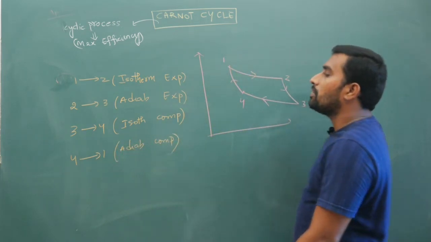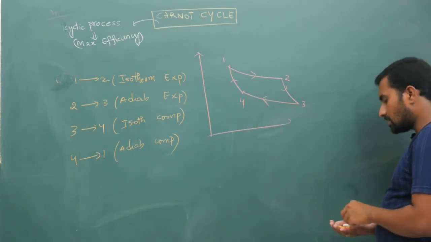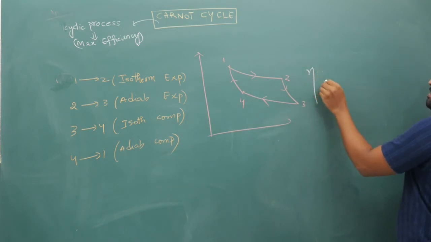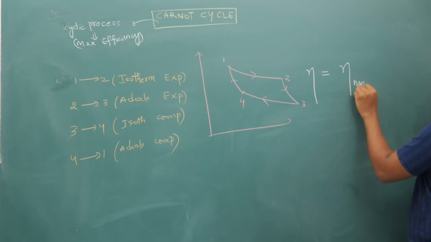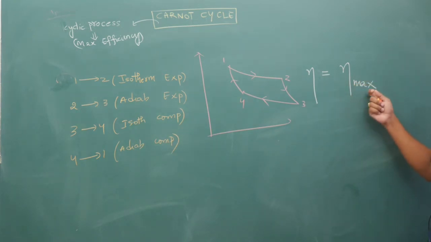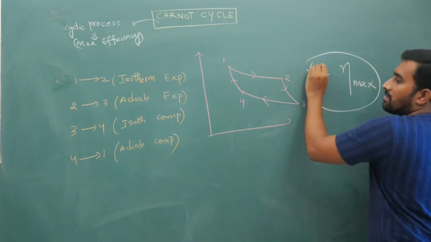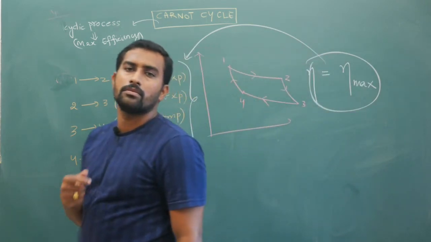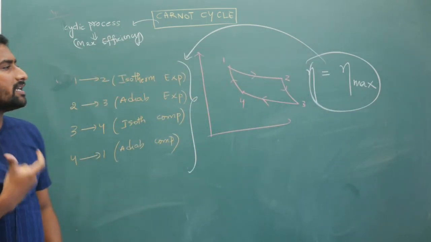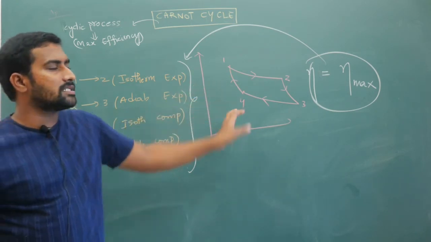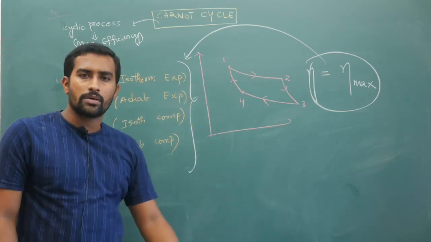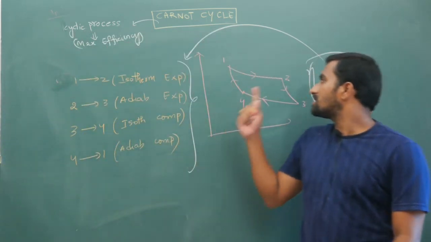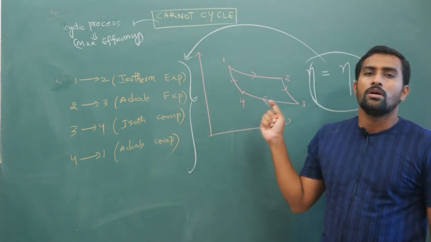Now if you follow a cyclic process like this and calculate the efficiency, what you get is your maximum efficiency. The eta symbol is the maximum efficiency you will get for any process if you follow these steps. This is what Carnot gave. So to attain maximum efficiency, we have to follow these steps. Now in the Carnot cycle, how much is this efficiency value? That is what we are going to calculate now.